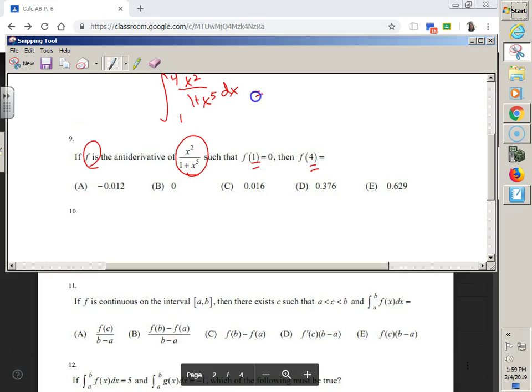And they said to call the antiderivative little f. Guess what? Calculator can find you that. They gave me this. All I need to do is solve for him by adding 0 to what the calculator gives me. So that was a calculator problem. You can't solve that integral by hand right now.